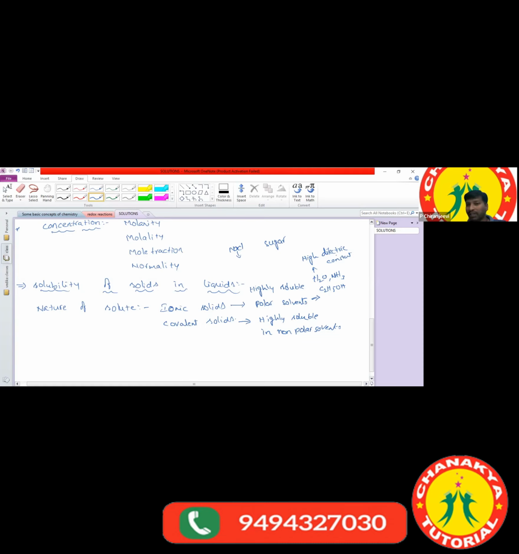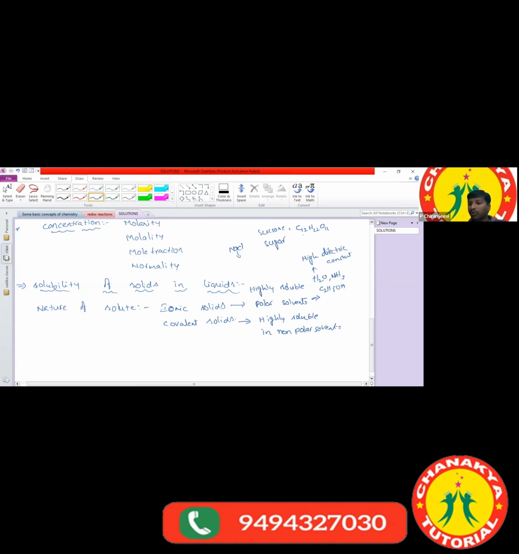Now in this one, the question is NaCl and sugar. Which one is the ionic compound and which one is the covalent compound? NaCl is ionic and sugar is covalent. Very good. So what is the molecular formula of sugar? Sucrose. What is the molecular formula of sucrose? C12H22O11.